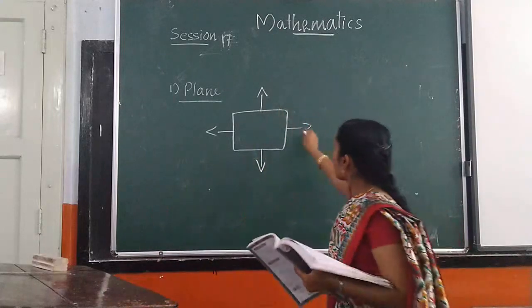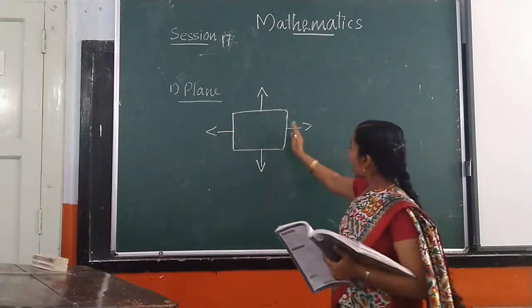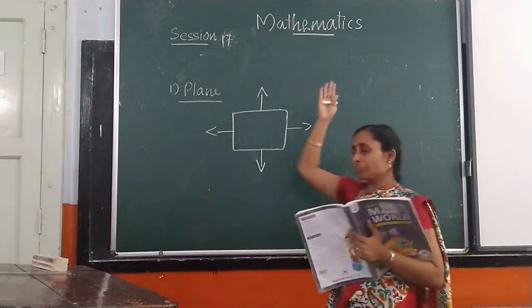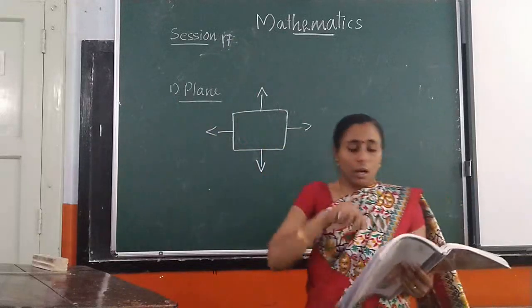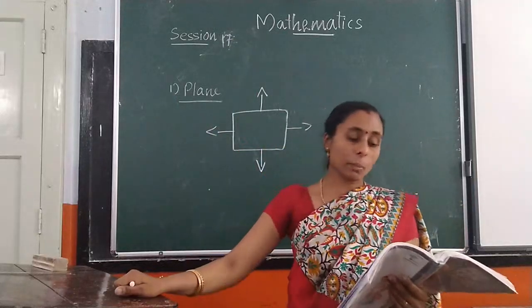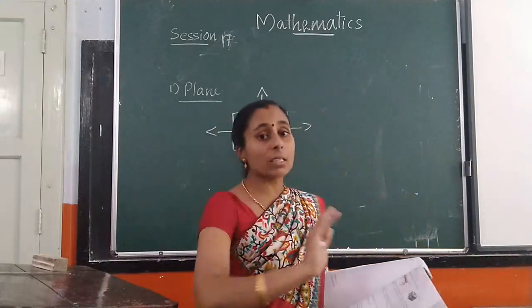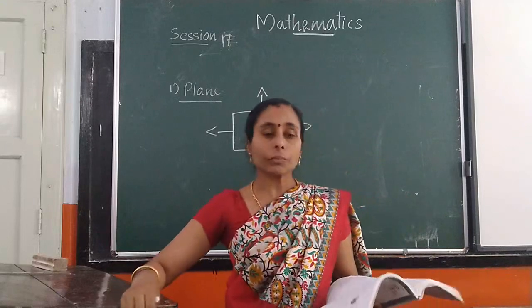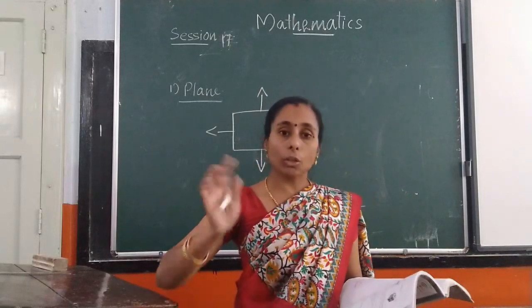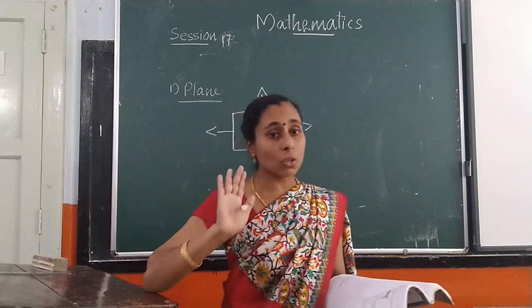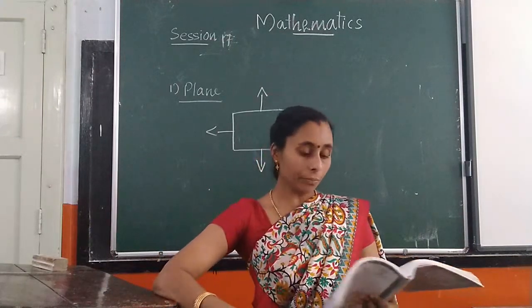On these four sides it is not ending. It is extending, it is going on. What is a plane? A plane is a flat surface which extends endlessly in all directions. Faces of a cube, cuboid, etc. are parts or portions of the plane.